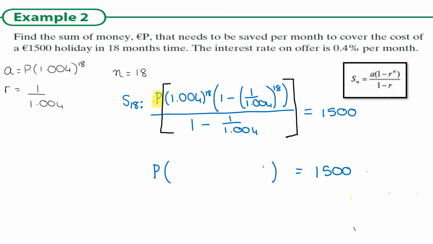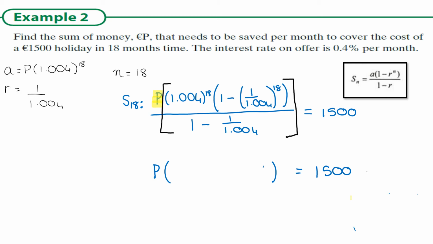So again, if you want to pause the video, try put that into your calculator yourself. I'm going to talk through it. So just like before, remember, if we have a big fraction, press the fraction button first. This is a complex fraction, so it is fractions within fractions. So if you don't press that fraction button early on, you're not going to be able to do it as one single fraction. On the top line, I open my bracket and write 1.004, close my bracket to the power of 18. I move out of the power, I open the bracket again.